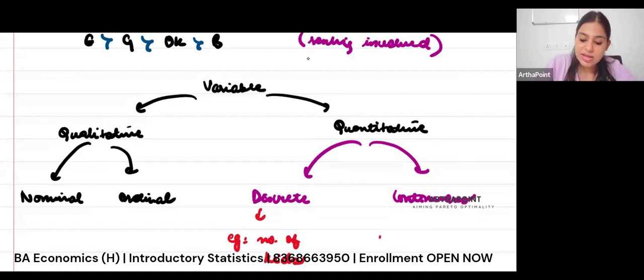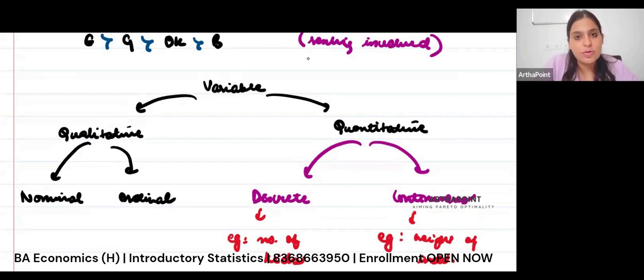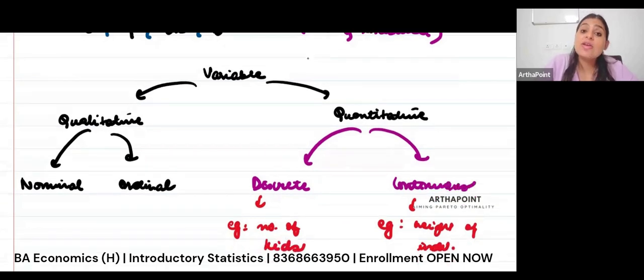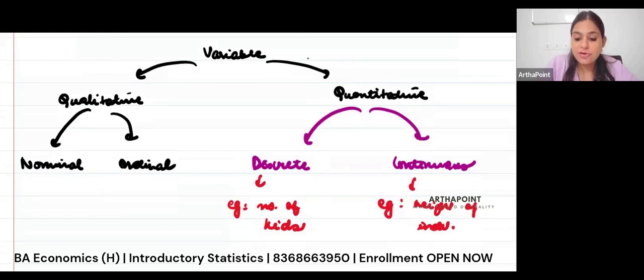A continuous example can be the height of the individual. So it can be 4.4, 4 foot 5 inch. It can be 5 foot 7 inch, 5.8, 5.9. It can be in fractions also. It can also be in intervals. Like for example, I can say that the height of this person is between 160 to 162 centimeter.